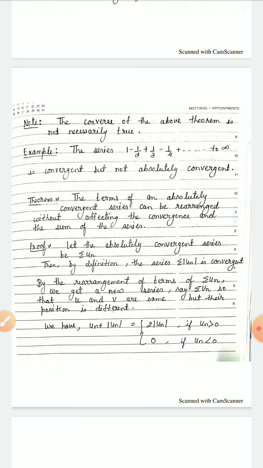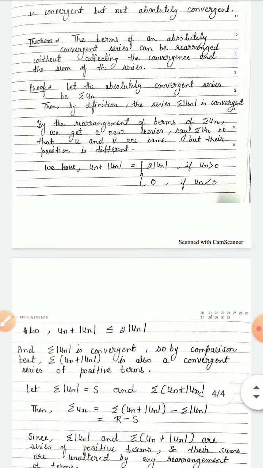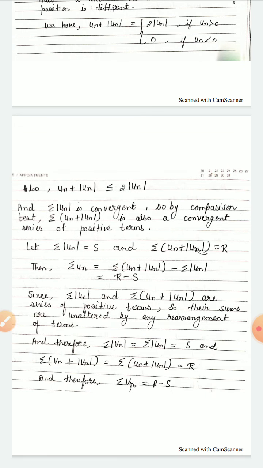As in the previous theorem, un plus mod un is 2 times mod un if un is greater than 0, and it is 0 if un is less than 0. Also un plus mod un is less than or equal to 2 times mod un, and summation mod un is convergent. So by the comparison test, summation un plus mod un is also a convergent series of positive terms. Now let summation mod un be s and summation un plus mod un be r. Then as in the previous theorem, summation un can be written as summation un plus mod un minus summation mod un, that is r minus s.